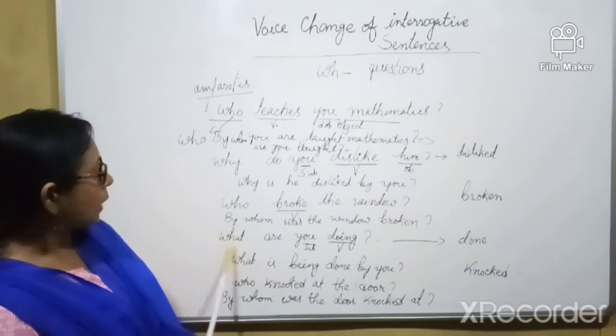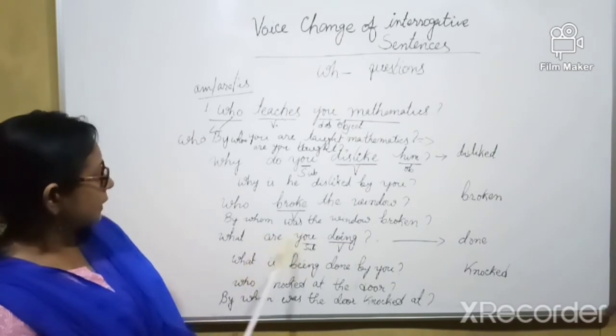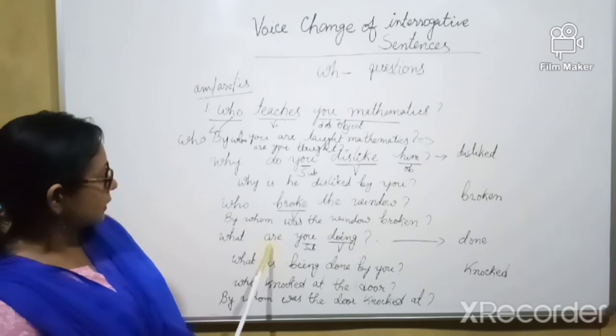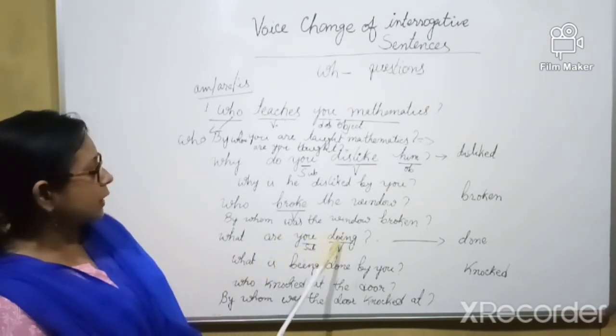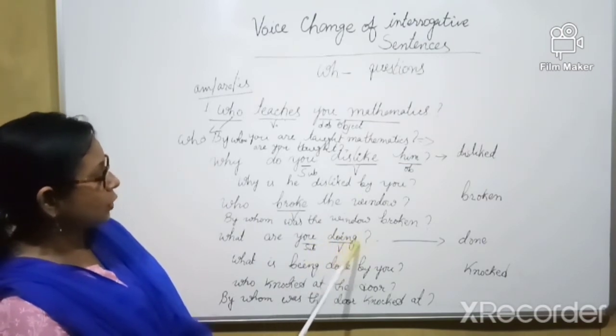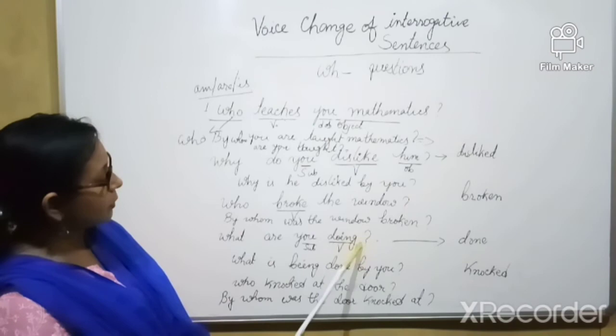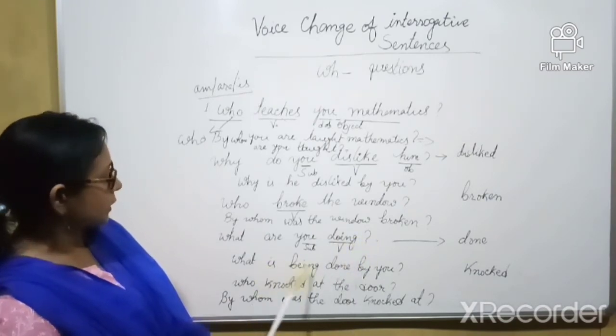Next sentence: what are you doing? In this sentence, what will come in the beginning? What. Look at the sentence: are is there, present tense. The main verb is do, and do is written in continuous form. It means the sentence is in continuous tense. The continuous tense of verb be is being. So being is coming here.